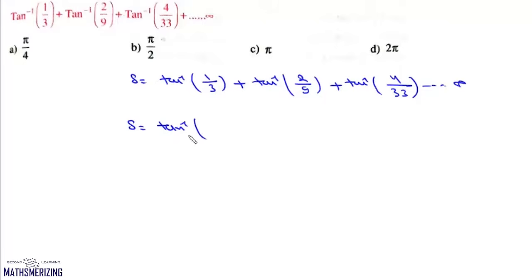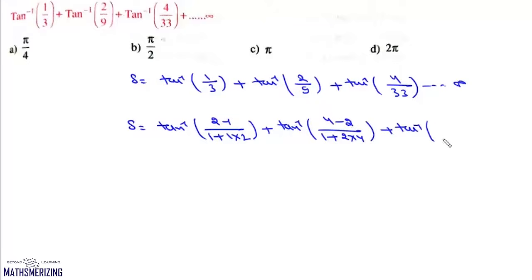Now we look at this first one. We know that we have to express it as tan inverse x minus y upon 1 plus xy. So we can write this 3 as 1 plus 1 into 2, and the numerator we can write this as 2 minus 1. Then for the second term we can write this as 1 plus 8, which is 2 into 4, and we can write this as 4 minus 2. And then it'll be tan inverse 1 plus 32. 32 is 4 into 8, and we can write this as 8 minus 4. And this series, it continues up to infinite.